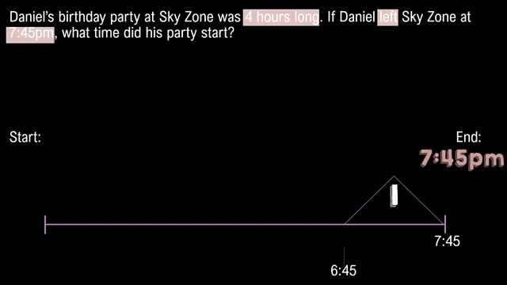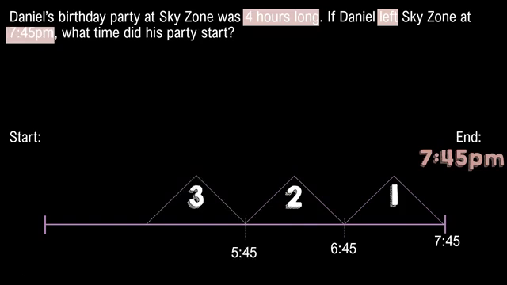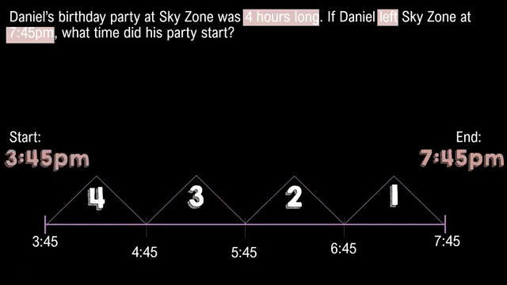My first mountain, counting backwards, is 6:45. Our second mountain is at 5:45. Our third mountain is at 4:45. And our fourth mountain is at 3:45. I've got all 4 of my mountains drawn to show my 4 hours. So Daniel's party started at 3:45 p.m.